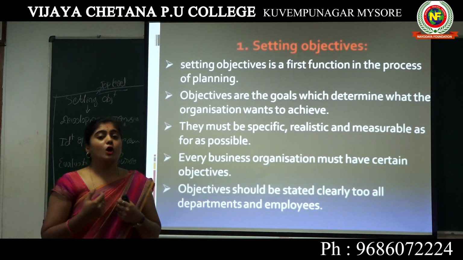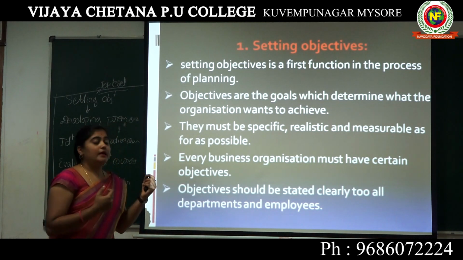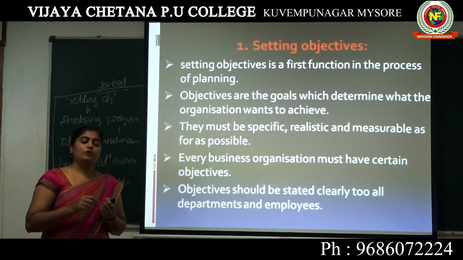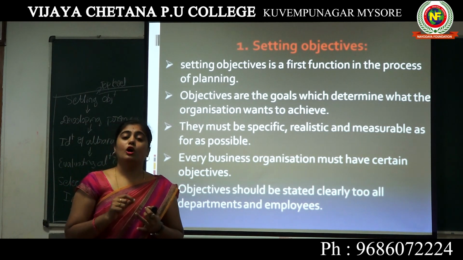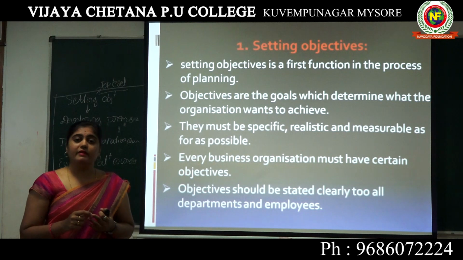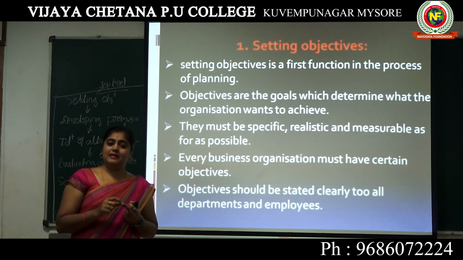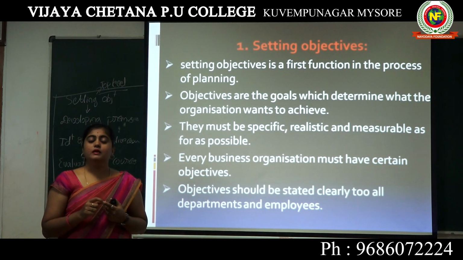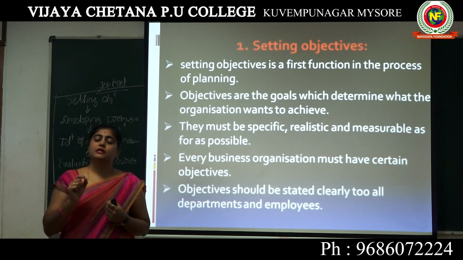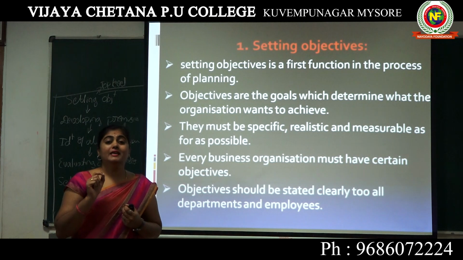So in that case, it should be specifically known or stated in all the departments or units, in a clear, understandable and simple manner to all the employees, and along with that it should be realistic.